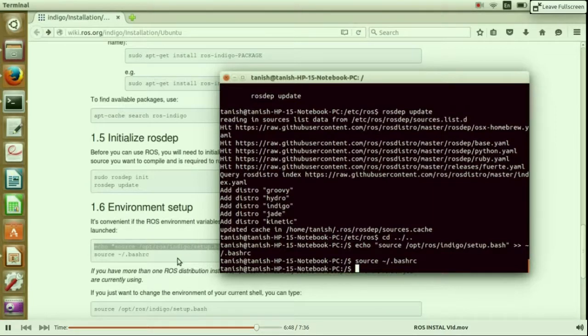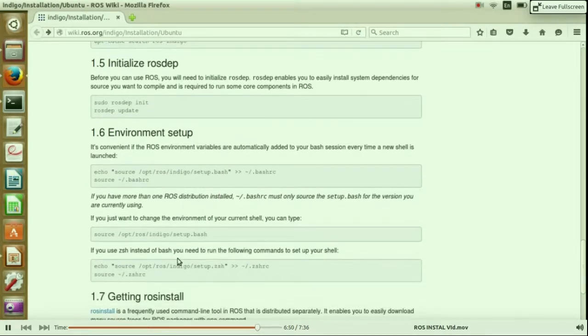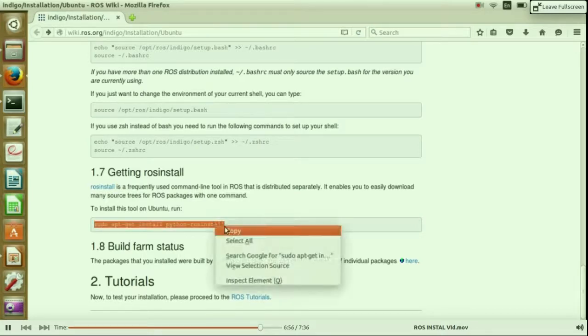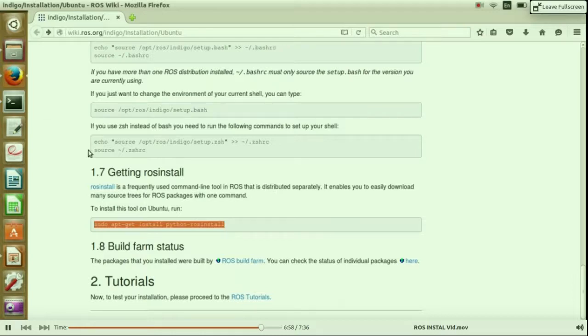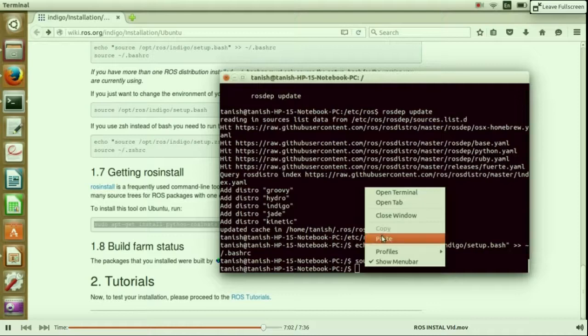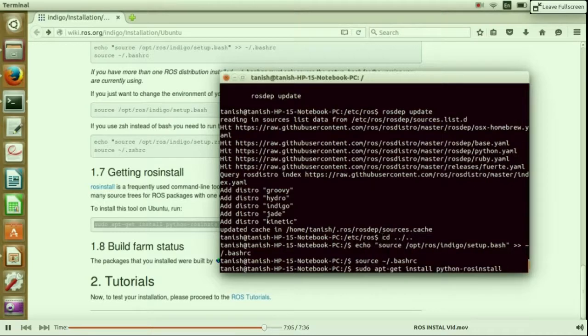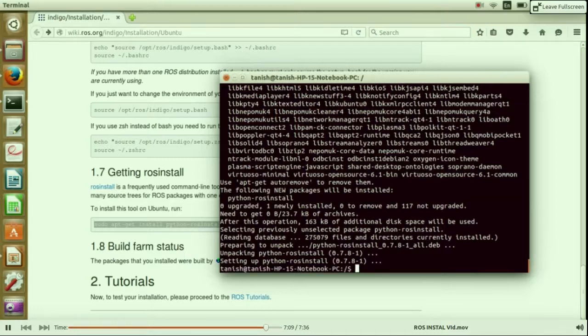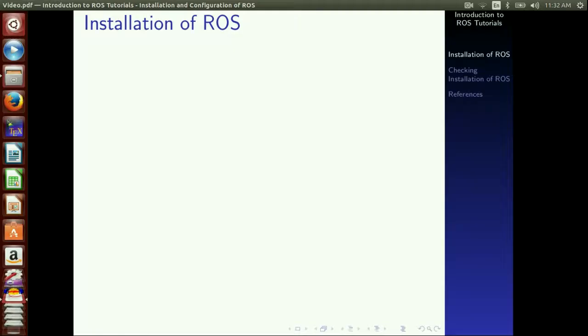Now our last step is to install rosinstall. rosinstall is a command line tool that enables us to download many source trees for ROS packages. Just copy the command and paste it in the terminal. So our setup is done and configured.